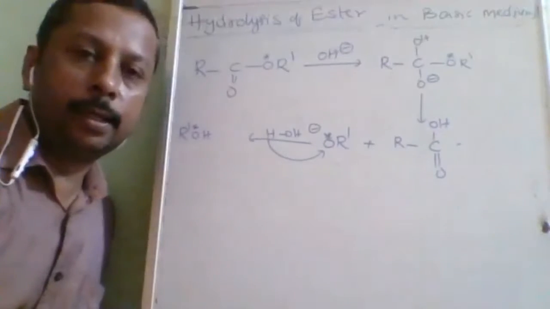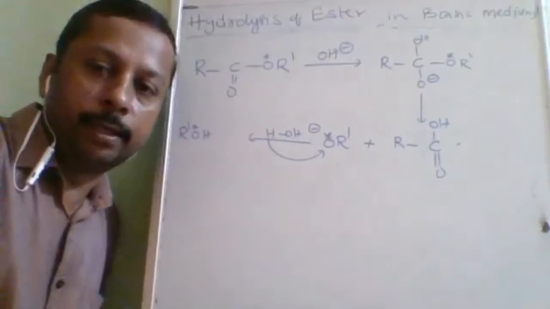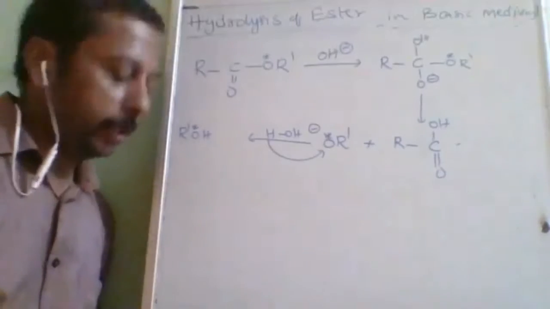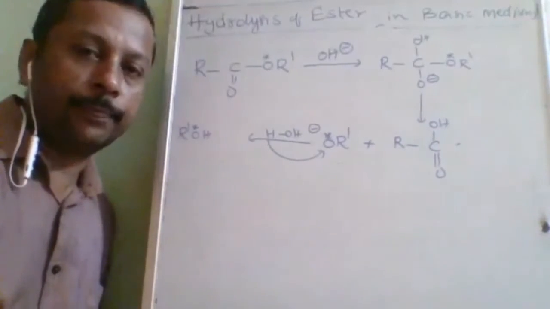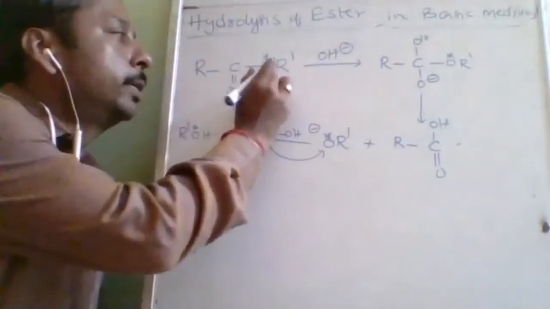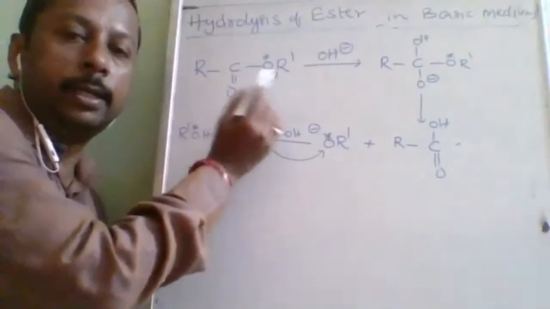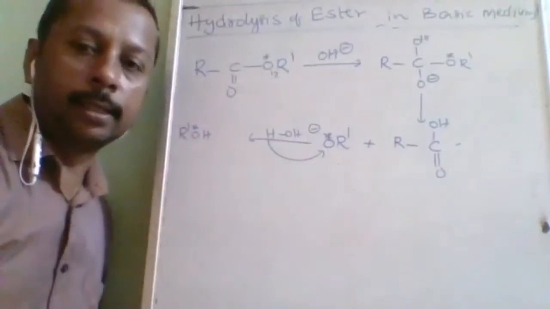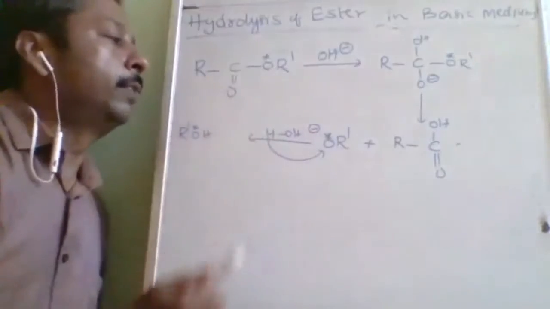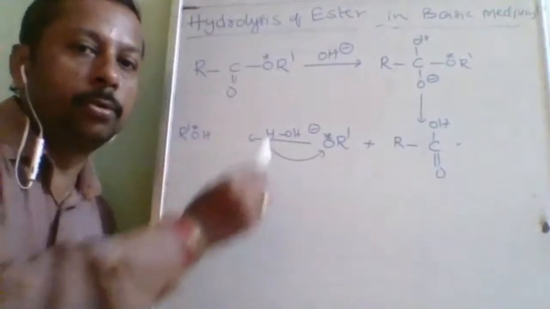Okay, if you understand acidic medium hydrolysis, basic medium hydrolysis is the very easiest one. You can imagine it here also. I have made some star marks. What is it for? Because there are a lot of questions in the examination where they will write O16 or O17, O18 like this. O18 is found in the alcohol or the carboxylic acid, and in the carboxylic acid which one? So like that they may ask. For that condition only I have marked it with the asterisk. So from this you can come to know.